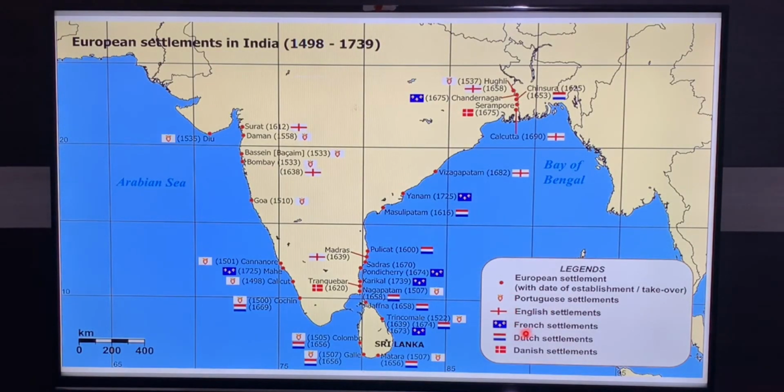So these are the places which were occupied by the Dutch. See the sign of the flag of the Dutch, and you will see these are the places which were occupied by the Dutch here. So here Masulipatnam, Chinsurah, Nagapattinam, Cochin. These are the places where warehouses were under the control of the Dutch.